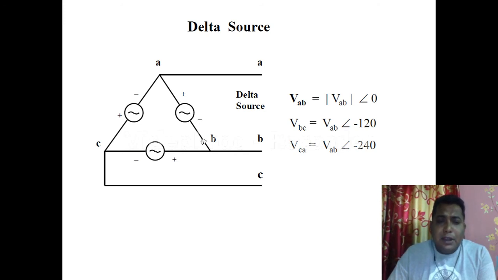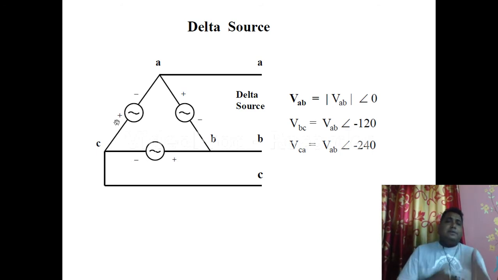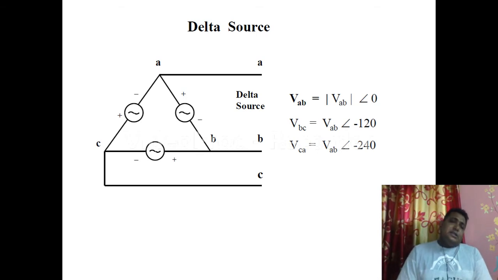The negative terminal B is connected with the second phase positive terminal, and the second phase negative terminal is connected to the third phase positive terminal. Like this way, positive negative, positive negative, positive negative, there is a sequence of polarity in the system, and it is shifted again. Here is the phase shift of 120 degrees.